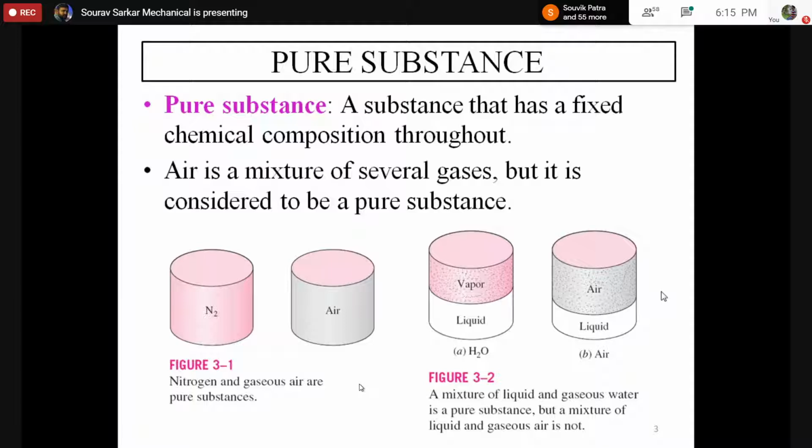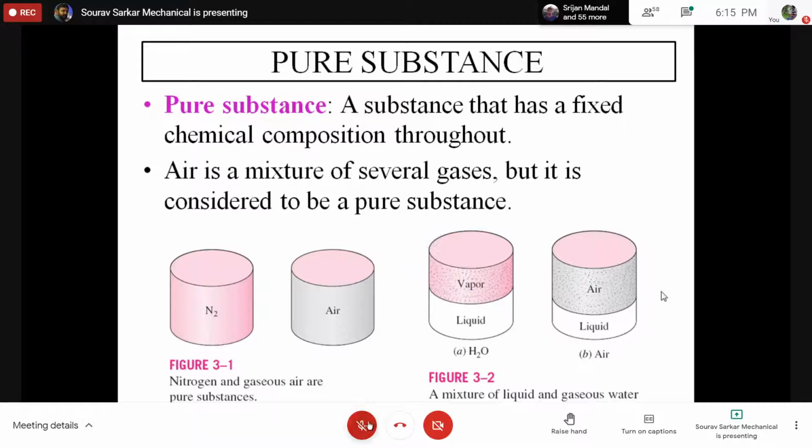A mixture of water and water vapor. Any opinion? Yes, pure substance. The component will remain the same, H2O will be there. Perfect.